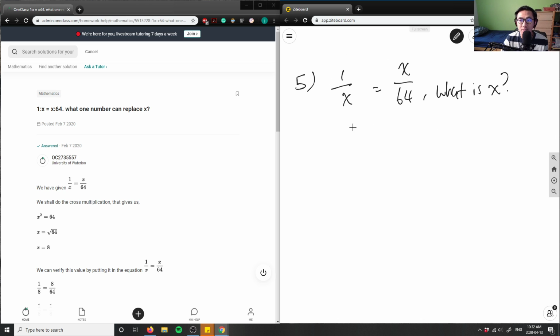So take a minute to think about this. Again, this is kind of a pre-algebra question in the sense that this is a proportion question, right? It's 1 over x, or I can say I need 1 cup of water for flour. So how many cups of water would I need if I had 8 cups of flour, right? So it's kind of a proportion question in that way. You can also think of this question as a cross multiply kind of question, and that's what they did here. But we can isolate for variables and do all that stuff as well. So let's take a minute to think about this problem. We'll solve it.